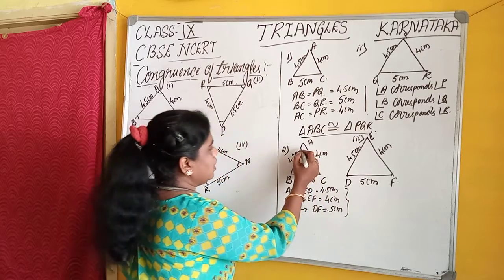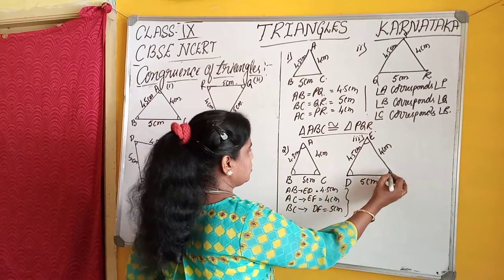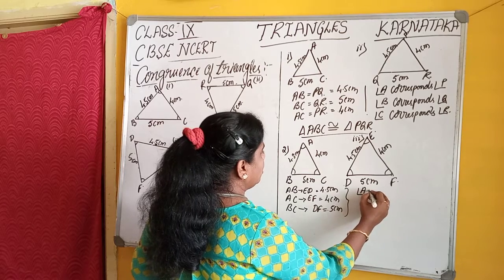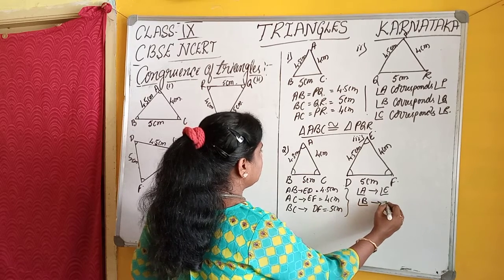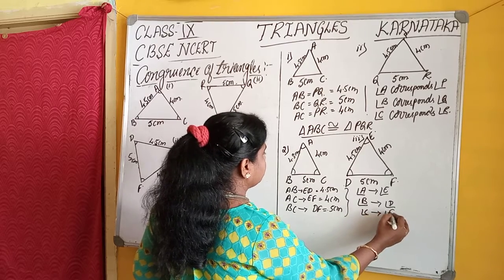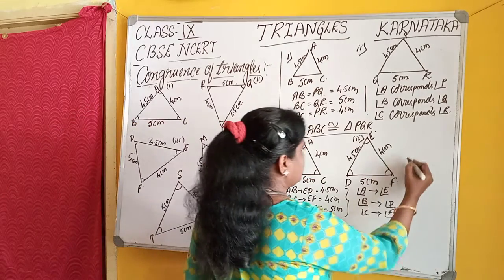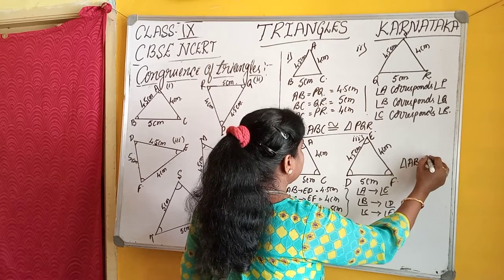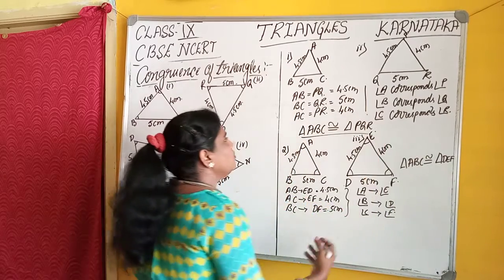And angle A corresponds to angle E, angle B corresponds to angle D, angle C corresponds to angle F. Therefore, we can say that these two triangles are congruent, and triangle ABC is congruent to triangle DEF.